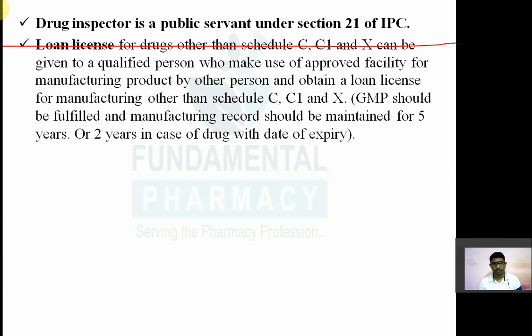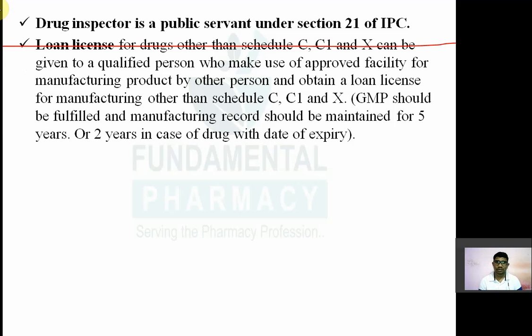If you don't have your own manufacturing facility and you still want to market your brand, or produce your own formulation, then you can use the facilities of another established manufacturer to produce your own product by taking a loan license. That is known as a loan license.